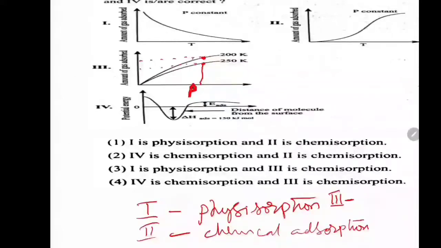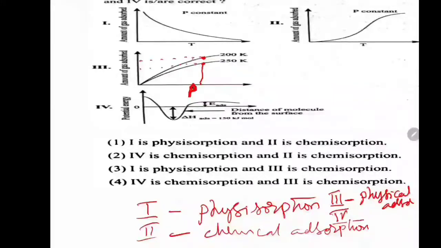And fourth is, you see, what is this fourth? We have not seen this. No, it is chemical bonding. During chemisorption, chemical bonding is forming, and the molecule is coming and sitting on the surface of the adsorbent. As it comes closer, the potential energy decreases, and it comes to the bond forming distance. Potential energy is minimized.